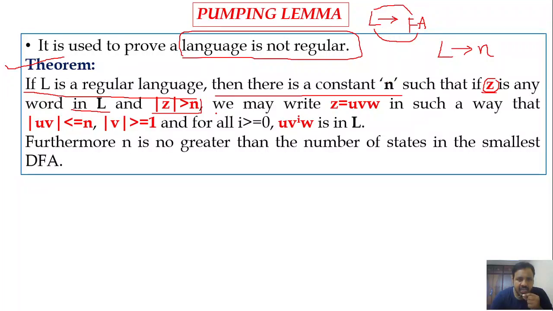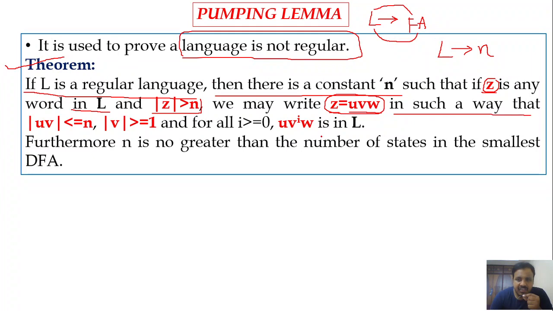Then we may write the string z as z equals uvw. That means we may partition the string z into three parts consisting of u, v, w. As we know, u is the prefix part, v the substring part, and w the suffix part. How do we partition?